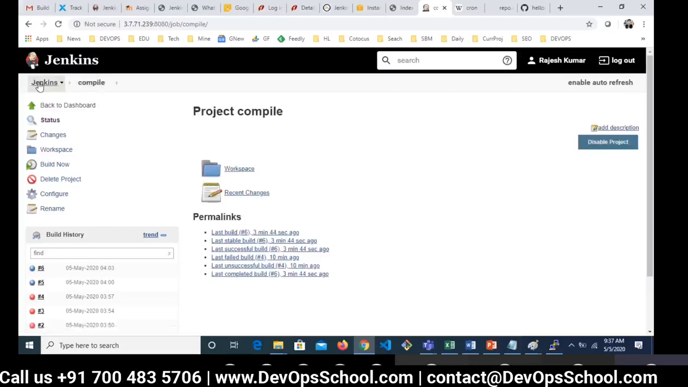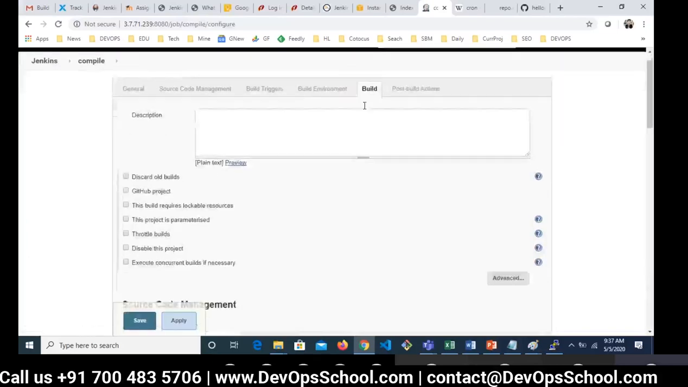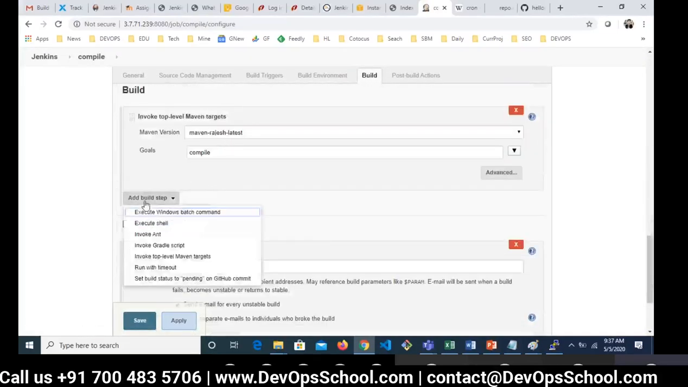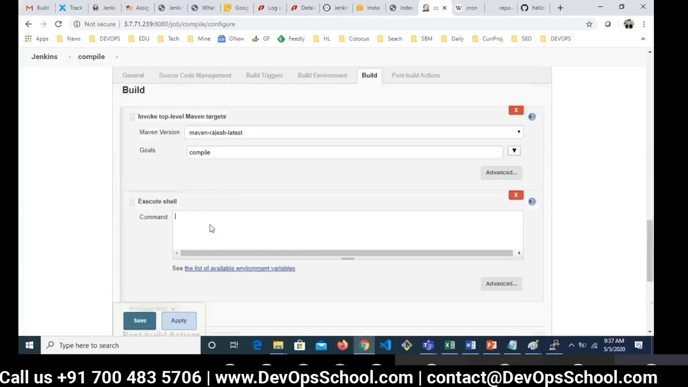So now here I can go with one more option. Go to configure the project, and here you can add more steps. Let's say shell. What shell you want? Say touch some file, DevOps school.txt. Here you can call a script also, some script.sh. But right now I don't have the script, so I'll comment it out just for the sake of further discussion.